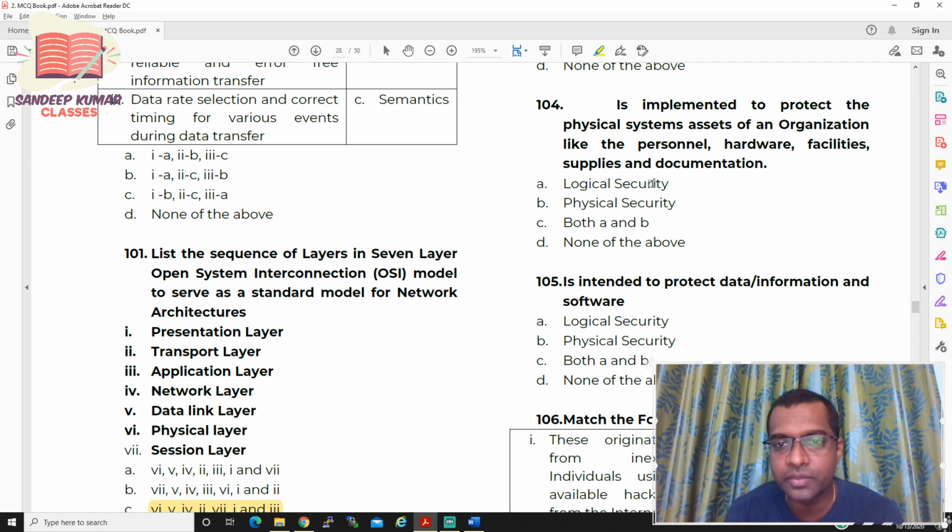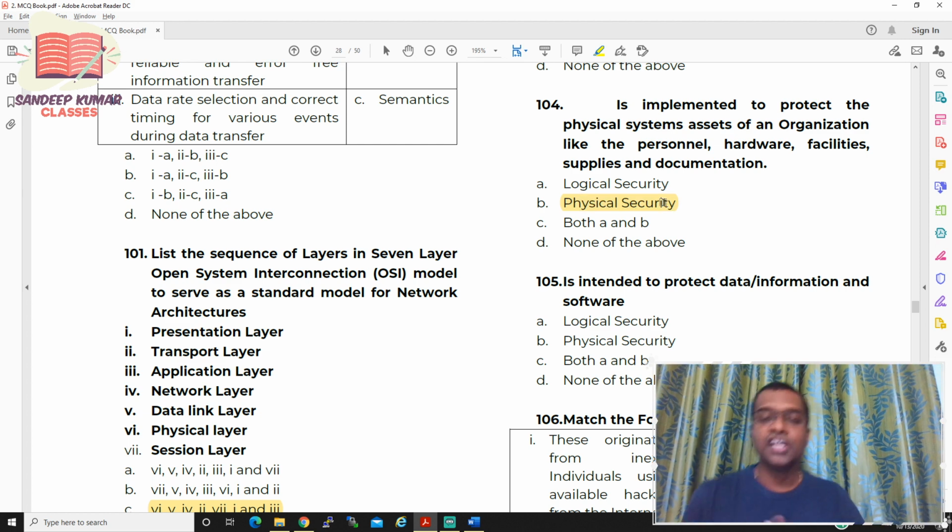I hope you have picked up your answer. Simple, sir. Hardware means it is not logical security. Logical security does not pertain to it. It is irrelevant for hardware. You don't have the option both A and B, and none of the above will not come into the context, because physical security is the right answer. If anything relates to hardware or supplies or facilities or documentation, it is always physical security.